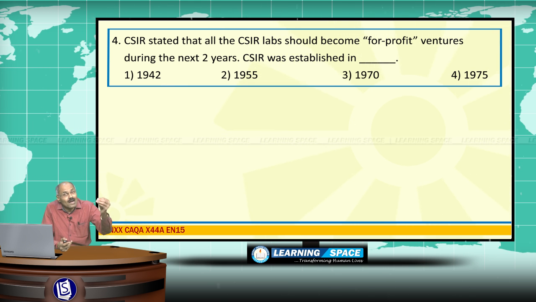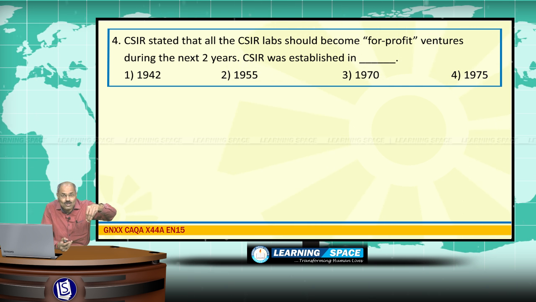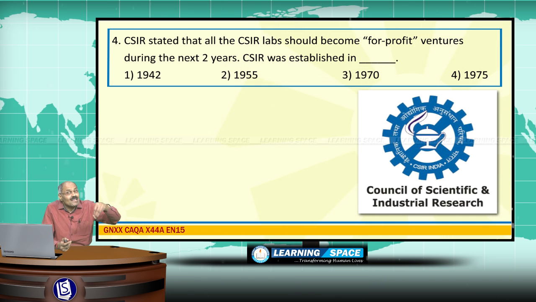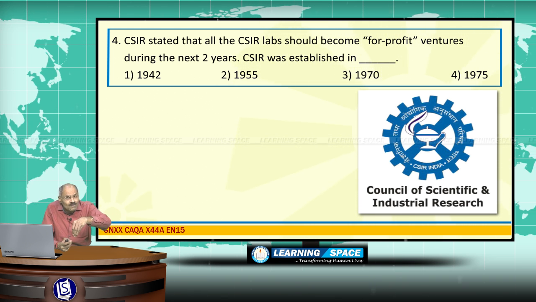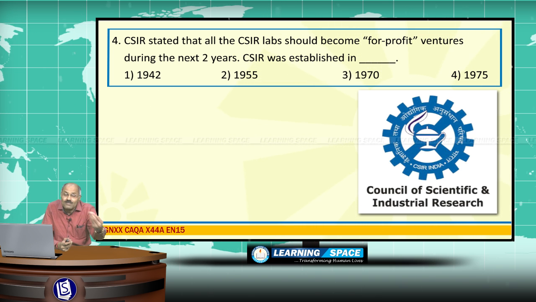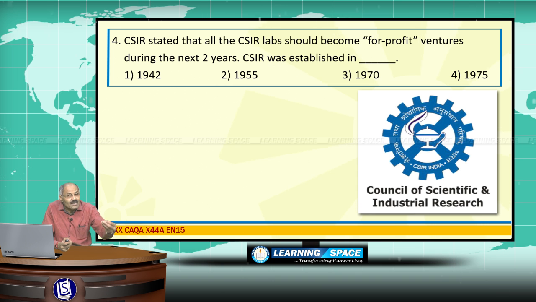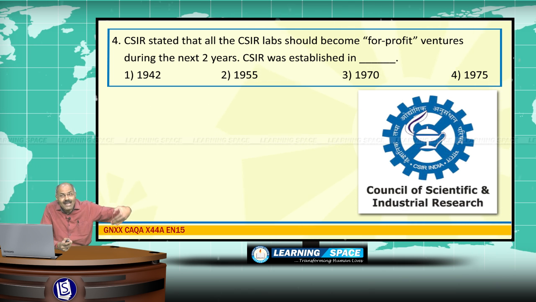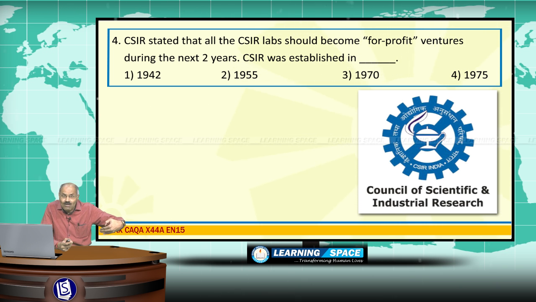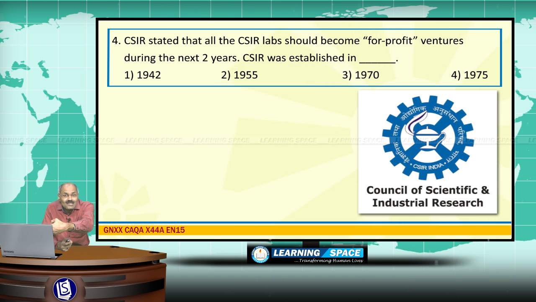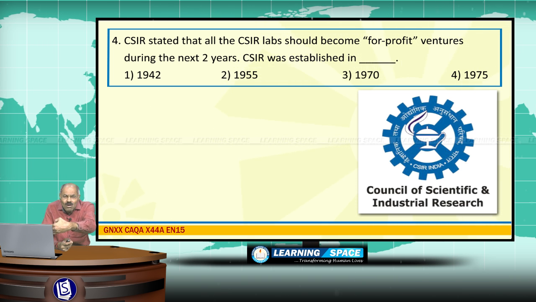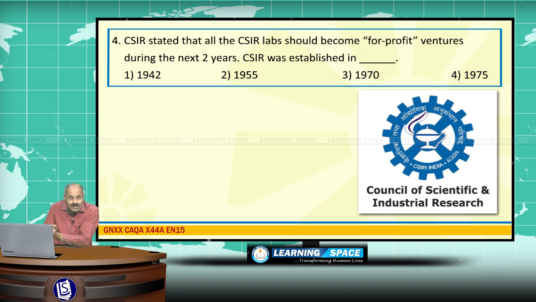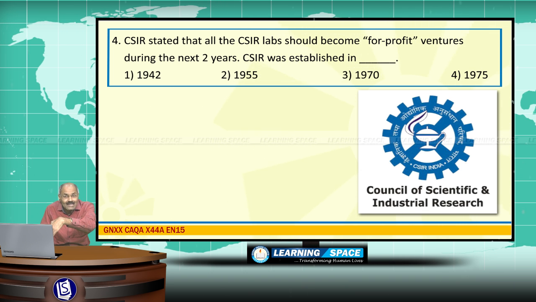CSIR. CSIR is the Council of Scientific and Industrial Research, the premier research and development organization in the country. It is an autonomous body. Most of the funding is from the Ministry of Science and Technology, and it was established in the year 1942, and it was registered as a society based on the Societies Act of 1860, and it has got 38 national laboratories, and premier research is being done in these laboratories.